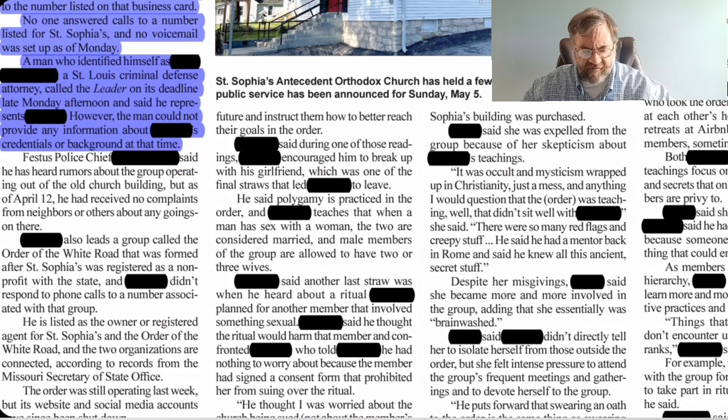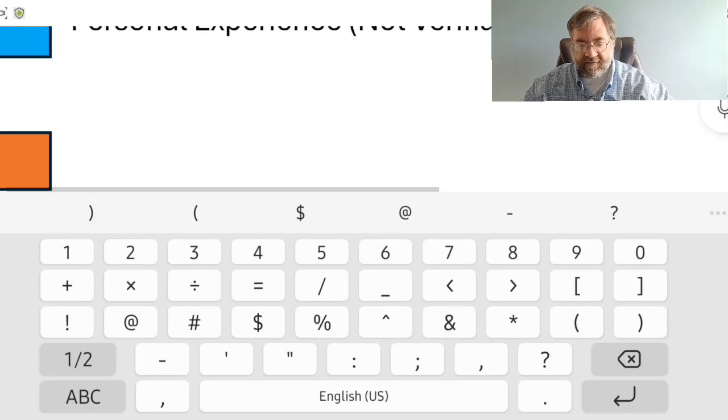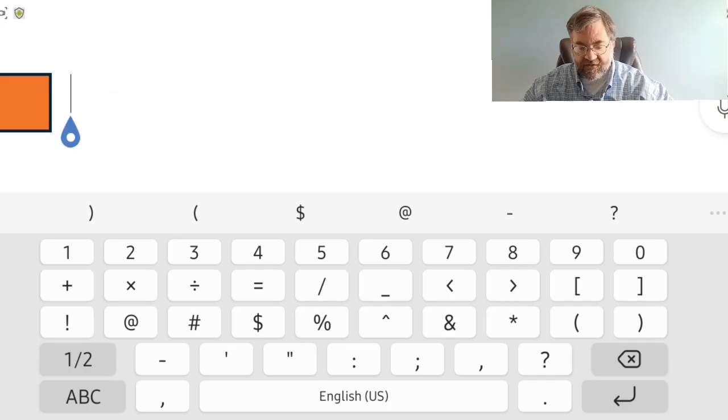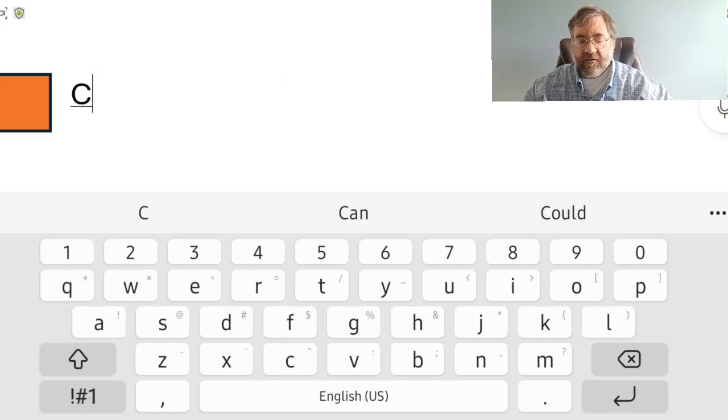Festus Police Chief Blank said that he has heard rumors about the groups operating out of the old church building, but as of April 12th, has received no complaints from neighbors or others about any goings on there. Well, this is another new category. So we'll go out to our legend, and I feel that this category is a conflicting statement.